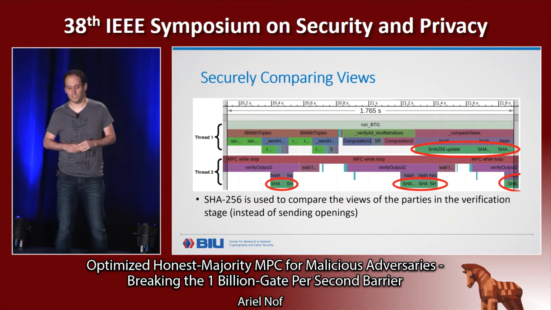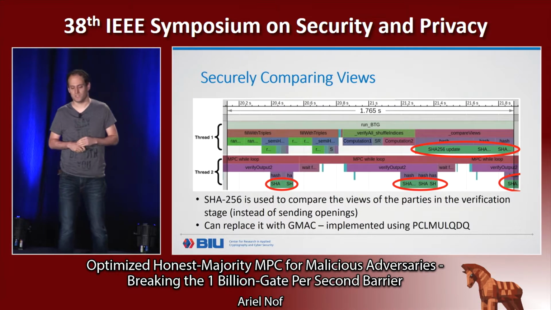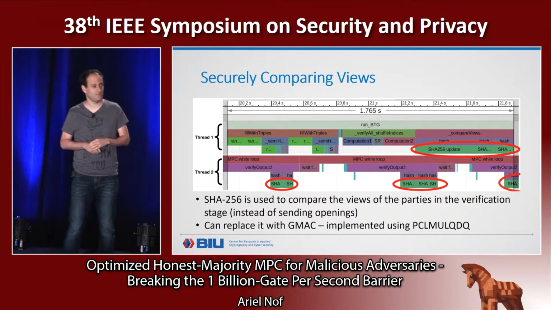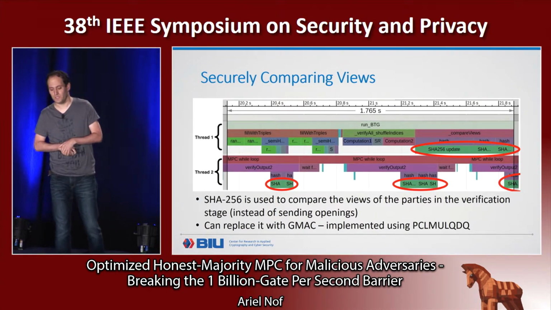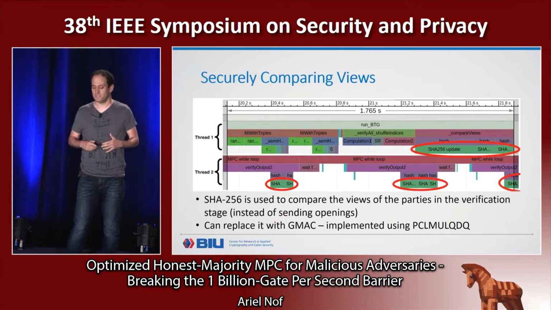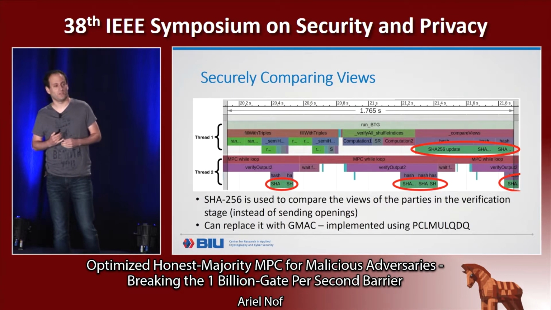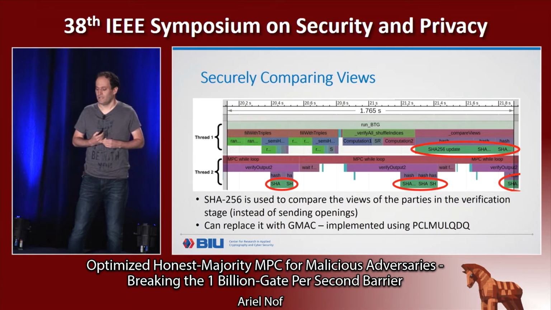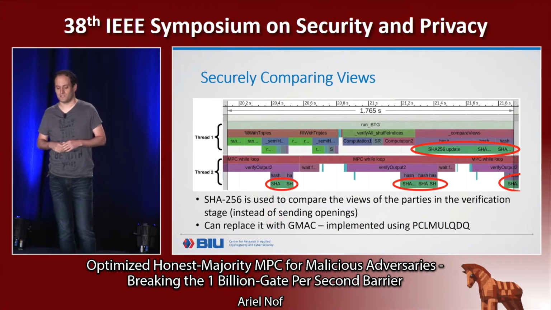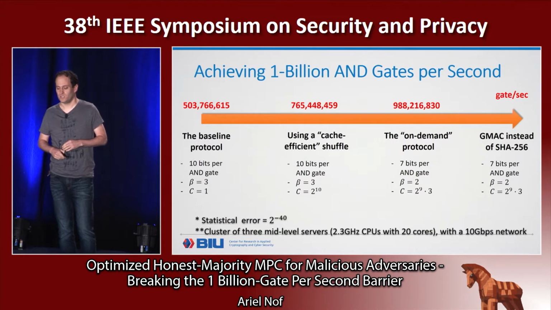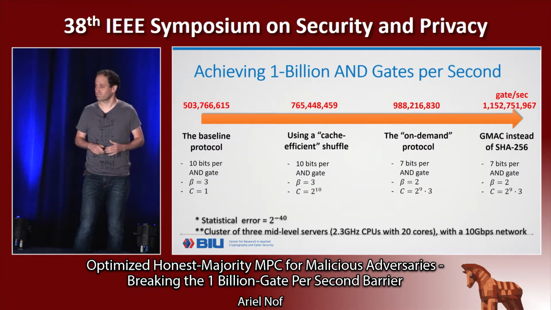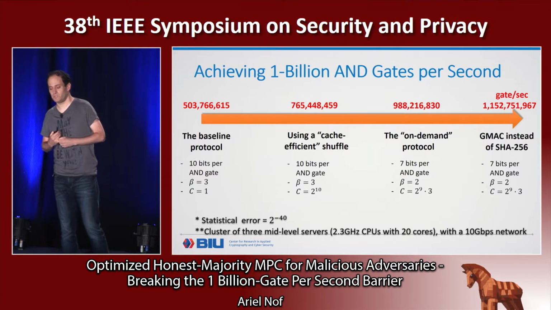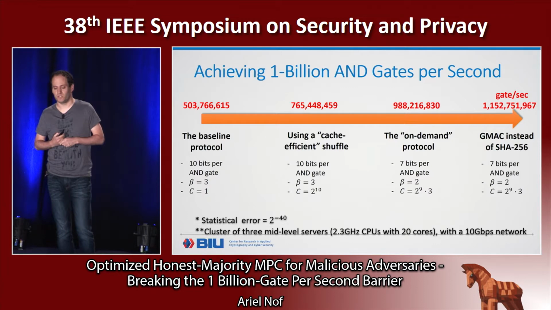So what we did here is to replace the SHA-256 with GMAC. Why is it sufficient? I encourage you to read in the paper, but this allows us to use GMAC. We can implement it very efficiently with AES-NI, and this reduces the cost significantly. And using this optimization, we manage to achieve our goal, and this brings us to 1.1 billion n-gates per second. And we managed to break the 1 billion n-gates per second.